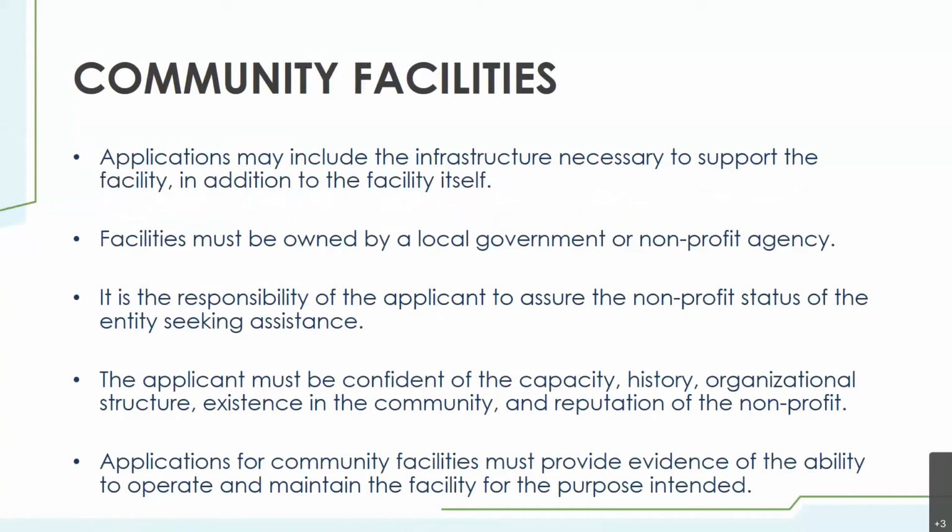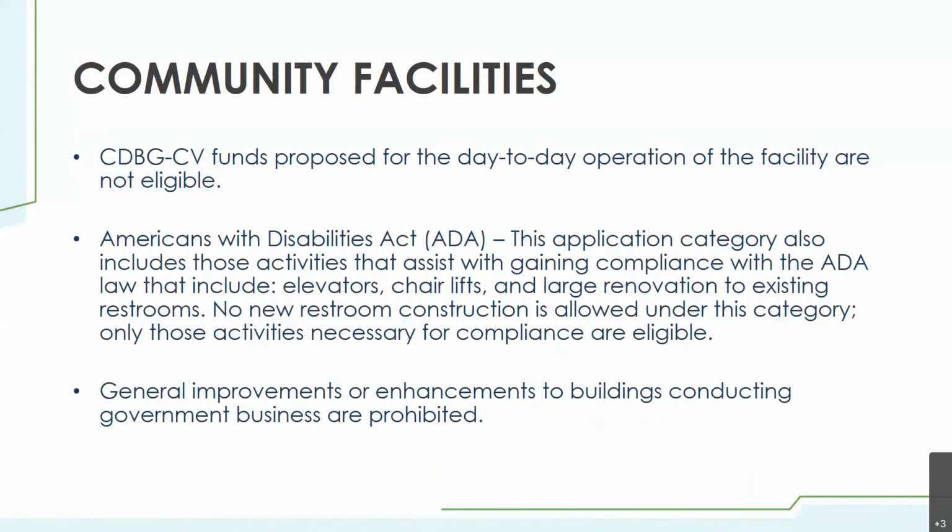Facilities must be owned by the local government or nonprofit agency, and it's the responsibility of the applicant to assure the nonprofit status of the entity seeking assistance. The applicant must be confident of the capacity, history, organizational structure, existence in the community, and reputation of their nonprofit. Applications for community facilities must provide evidence of the ability to operate and maintain the facility for the purpose intended. CDBG-CV funds proposed for day-to-day operation of the facility are not eligible.